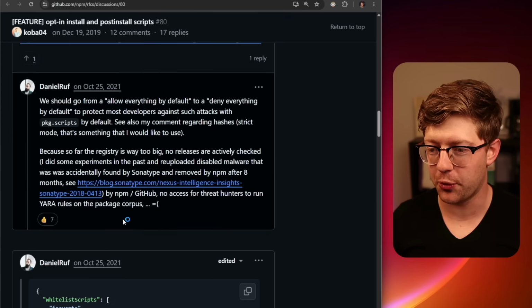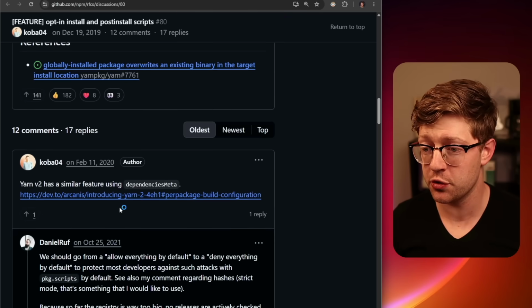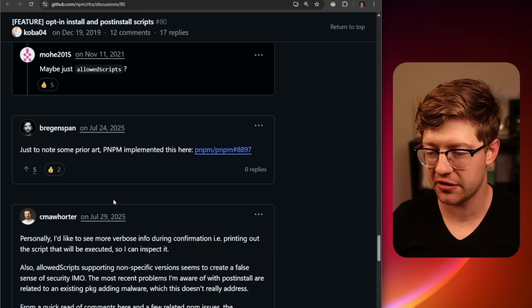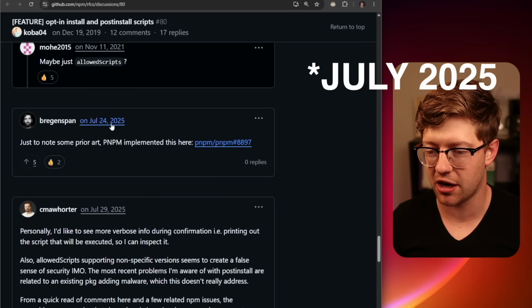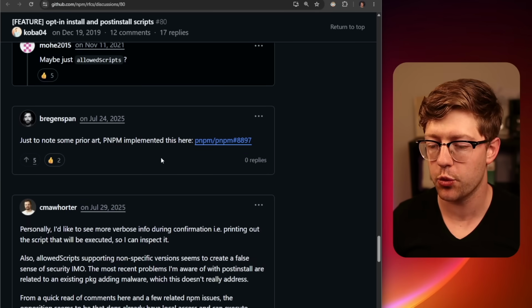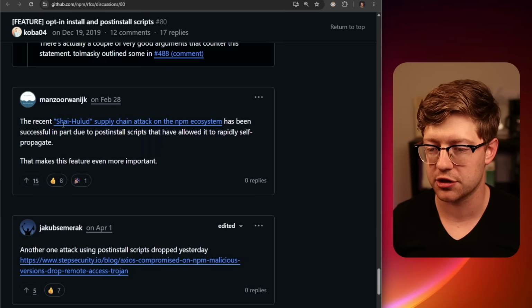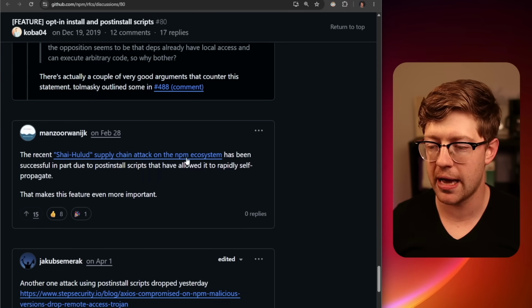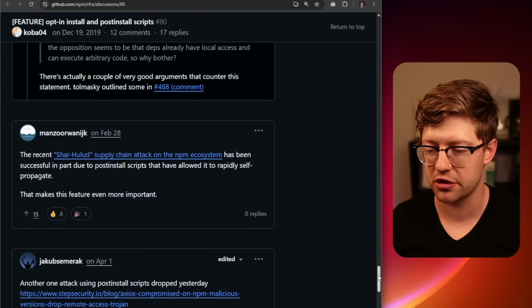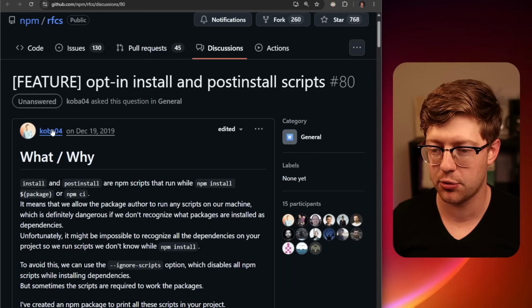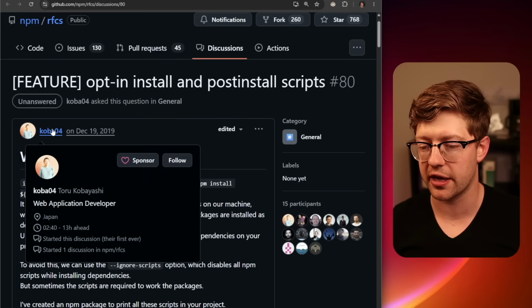And this basically went ignored for 2 years initially. And then I think in July of this year, it caught some attention with PNPM saying, hey, we implemented this. And then eventually this guy being like, yo, by the way, in February, Shai-Hulud got around the npm ecosystem explicitly because this feature didn't exist. So props to my boy Koba. I'm sorry this did not get more love.